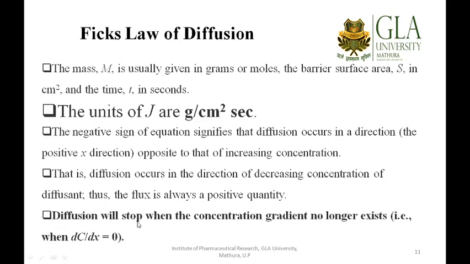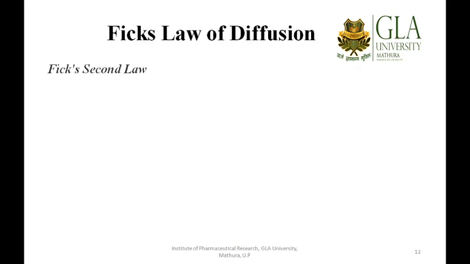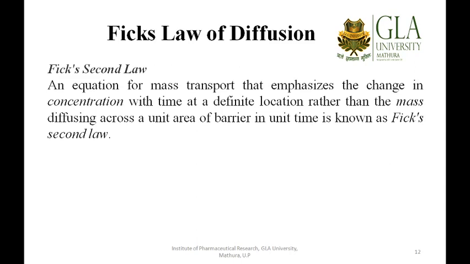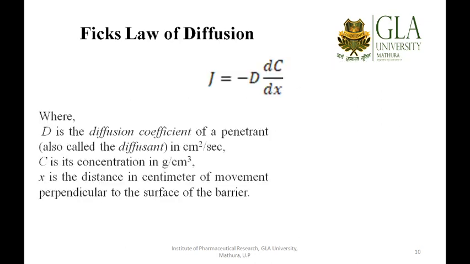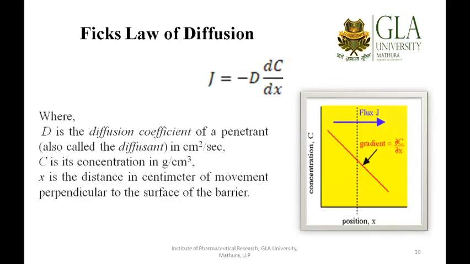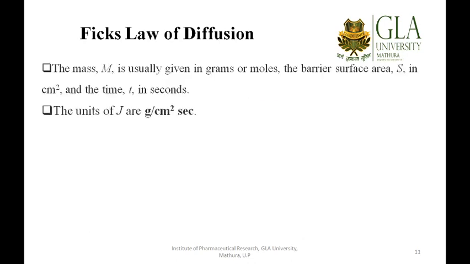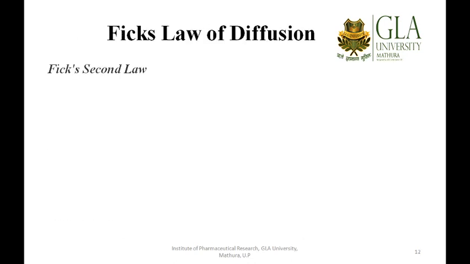So diffusion will stop when the concentration gradient no longer exists, meaning when both compartments experience the same drug concentration, the diffusion process will stop. Now let us see what Fick's second law tells us. Fick's first law was telling us about the concentration gradient and the amount of drug which is fluxed, and this is what Fick's second law relates.